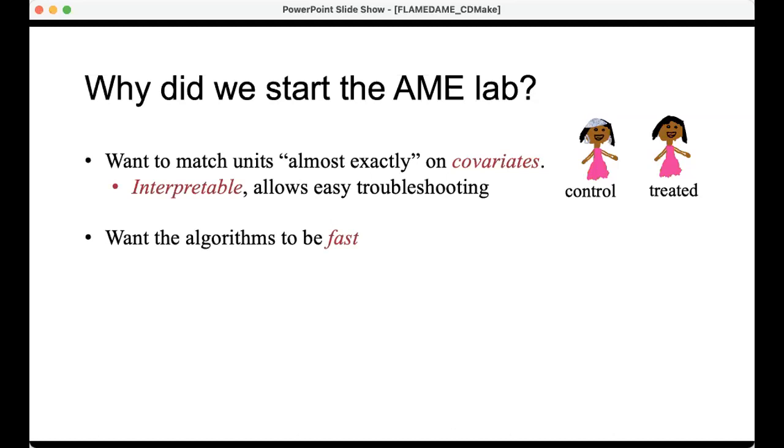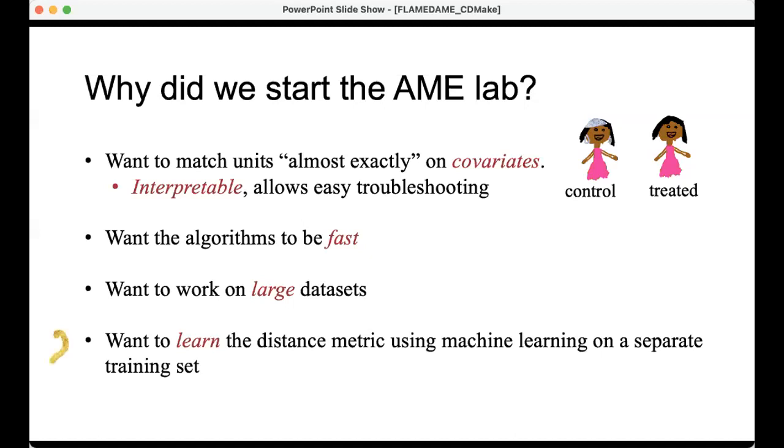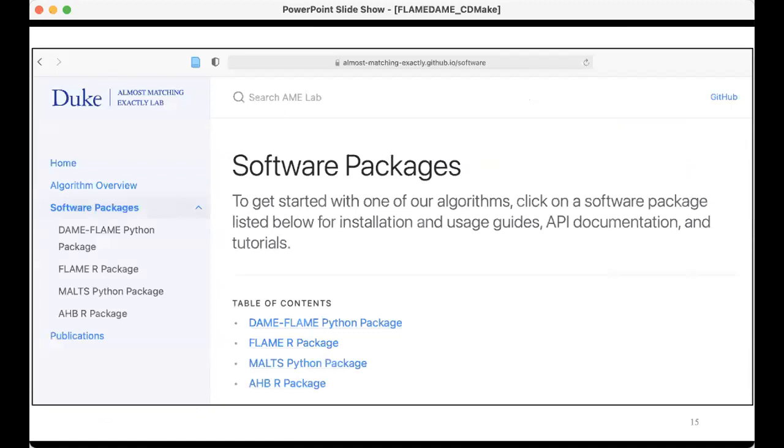We wanted them to run very quickly, in just a matter of seconds or minutes. For large data sets, we wanted to be able to finish in an hour, 2 hours would be great. We wanted it to work on data sets that were so big they didn't even fit in main memory. And we wanted to learn the distance metric using machine learning on a separate training set, so that the distance metric would be accurate and we could get accurate estimates of the treatment effect.